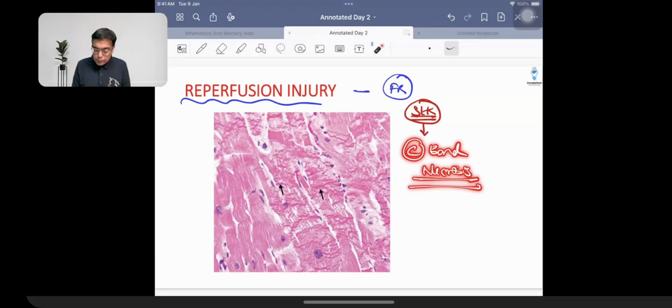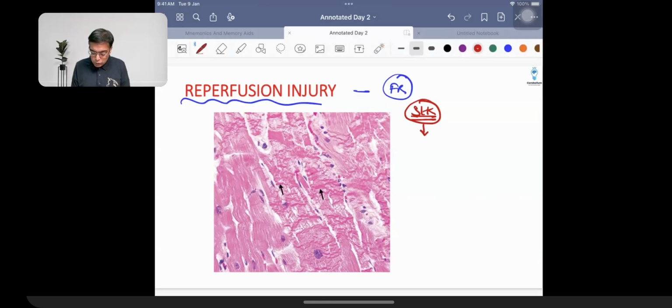What are the other examples of reperfusion injury that are commonly asked in your exam? Reperfusion injury, free radical injury can also be seen in a patient who has a copper overload or an iron overload. These are commonly asked questions in exam. 2024 में तो 23 और 24 में 3 questions आए इसके ऊपर. So whenever we are talking about hemochromatosis or Wilson's disease, the patients are going to have free radical injury because of this. One question which was asked as a radiology question was that free radical injury is also seen in patients who have a history of radiation injury. Radiation injury, right? So radiation injury is again associated with the development of free radical injury.